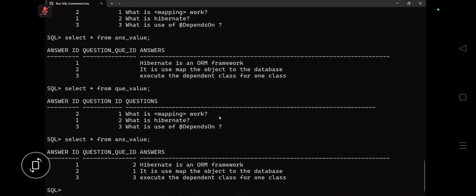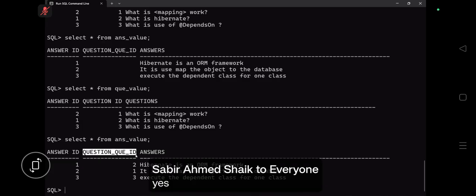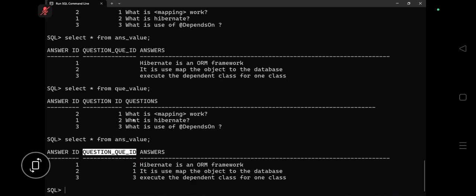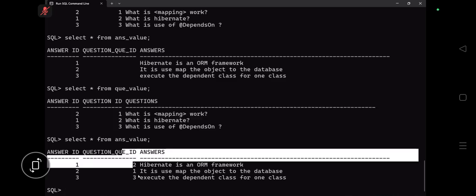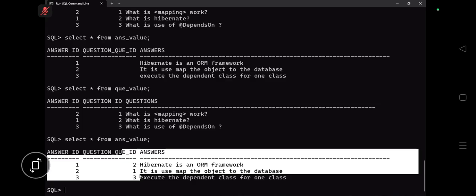Again, I am telling you what I'm trying to say. Here, answer ID as a foreign key or not? Yes. Here, question ID as a foreign key or not? Yes. Now both have the interconnection or not? Yes. Now the issue is, maybe you will get confused while you see the table. But this is important also, because the cross verification happens from both places. But the table is becoming a little bit lengthy and confusing.